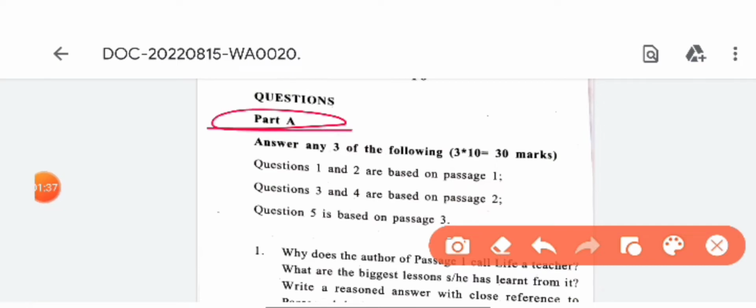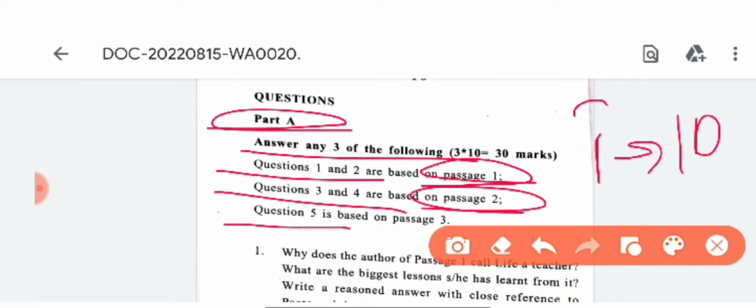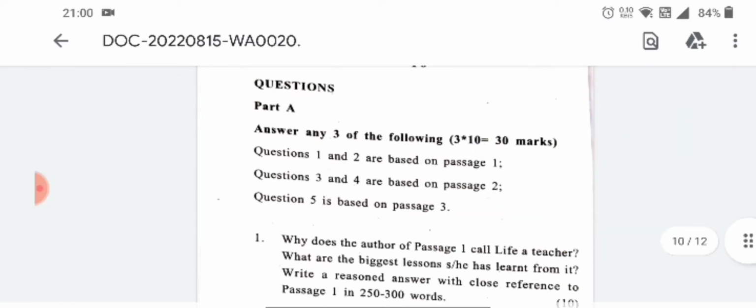Answer any 3 of the following. This is 3 into 10, 30. That means one question is for 10 marks. Question number 1 and 2 are based on passage 1. Question number 3 and 4 are based on passage 2. And question number 5 is based on passage 3.